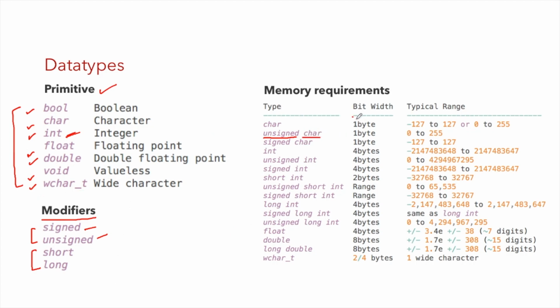In the second column we have the bit width required for the type. For example, int will require 4 bytes, and because of the 4 bytes it can store numbers from this given range. We don't need to memorize this table, but this is just to have a general understanding of how much byte size a particular data type will require. For example, float will require 4 bytes and so on.